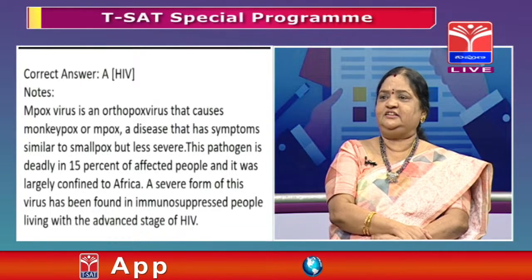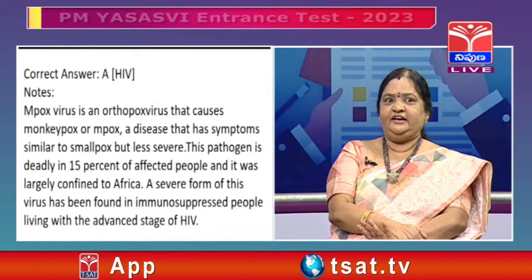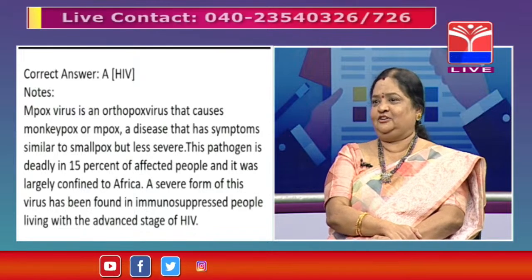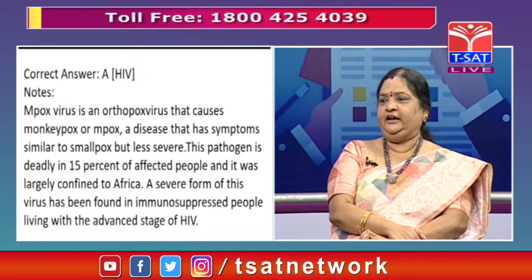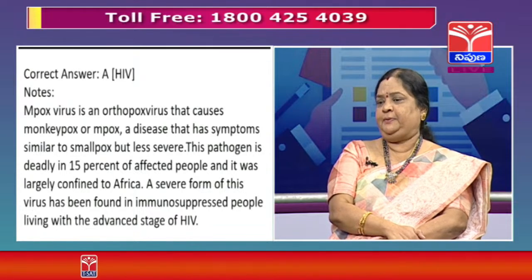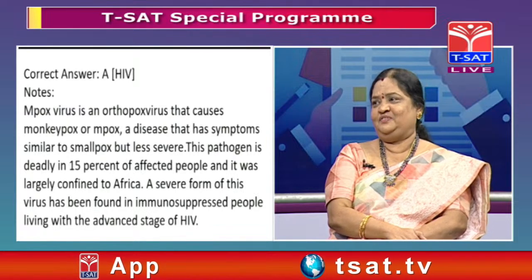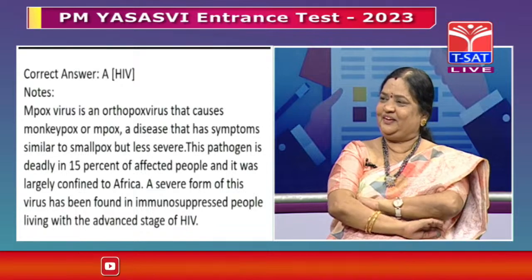This pathogen is deadly in 15% of affected people, and it was largely confined to Africa, sir, not to India. A severe form of this virus is found in immunosuppressed people, living with the advanced stage of HIV, sir. Correct.